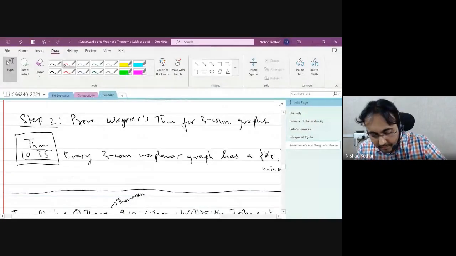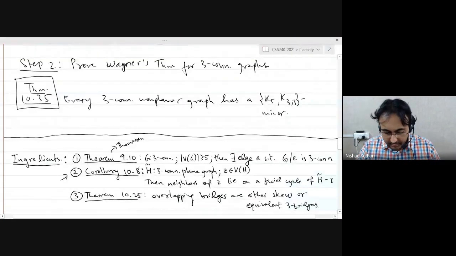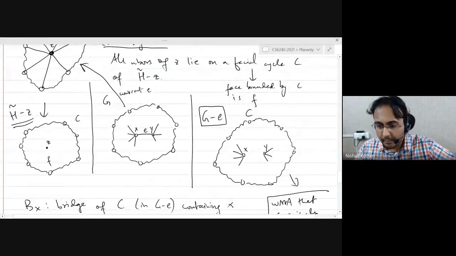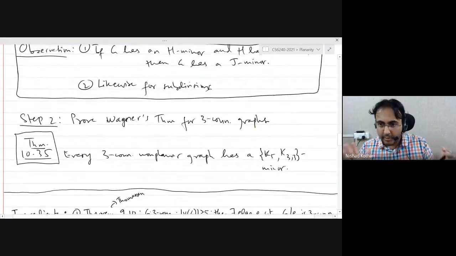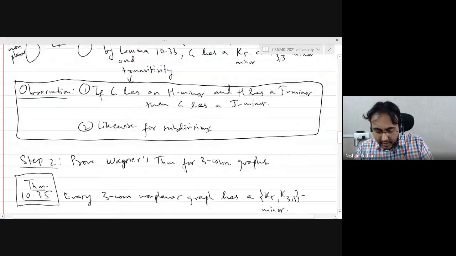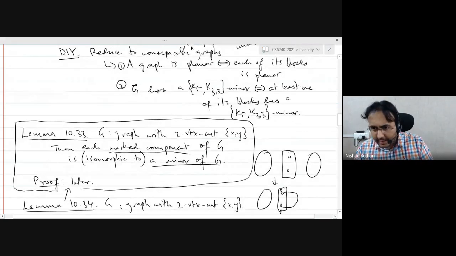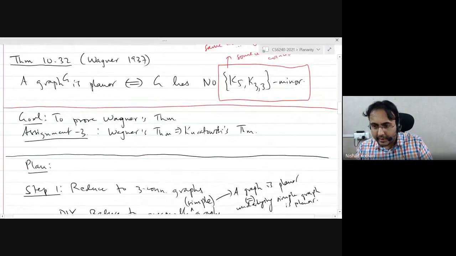All right. So in this case, let's move on to our discussion of step 1. So we have proved Wagner's theorem for 3 connected graphs, and I claim that proving Wagner's theorem for 3 connected graphs proves it for all graphs. Okay. So we are not going to deal with graphs that are separable. That one is a very easy step. It's quite easy to show that you just need to look at non-separable graphs.